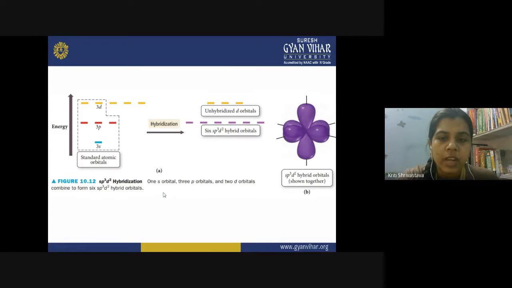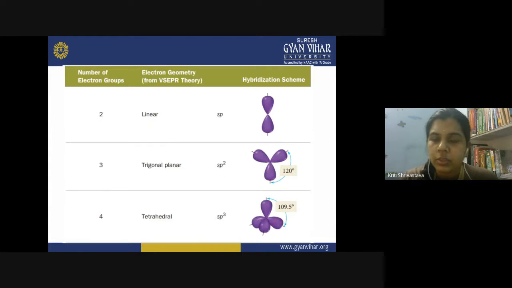So whenever you are asked to explain these things, you need to draw the diagrams and show a clear picture of the geometry of the molecule. So this is the table summarizing the results: number of electron groups, electron geometry, and hybridization scheme. When you have two electron groups, it becomes linear, sp hybridization is present, and the bond angle is 180 degrees.